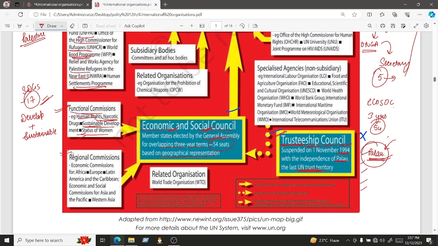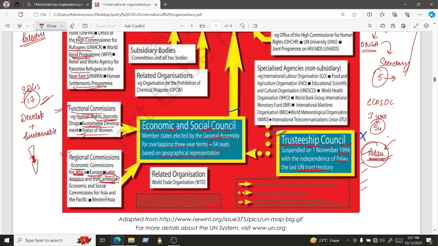Okay. Then is your regional commission. Regional commission means a particular commission that is made for a particular region. Okay. So there are economic commissions for Africa, because we know Africa is the region which is considered to be very poor, right? So sub-Saharan region is the populous one and hit by poverty. So for that reason, a particular regional commission has been established for Africa. Then similarly for Europe, for Latin America, for Caribbean islands. Where are the Caribbean islands? So Caribbean between the North America and the Southern or the Latin America, this Central American portion. Okay, so there you have your Caribbean islands.